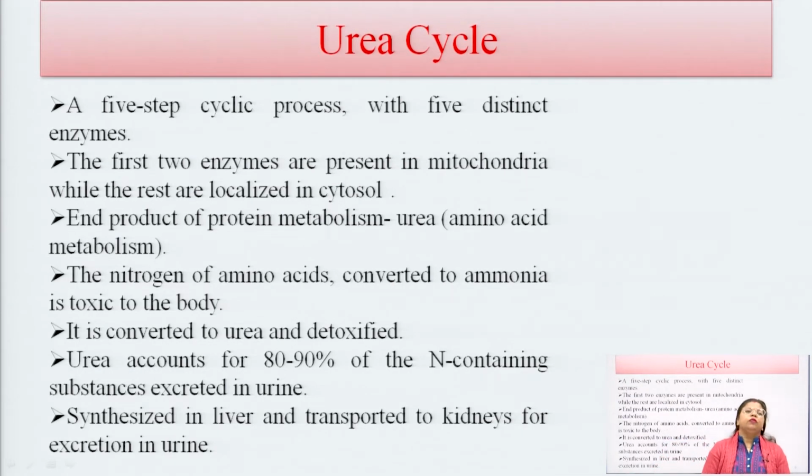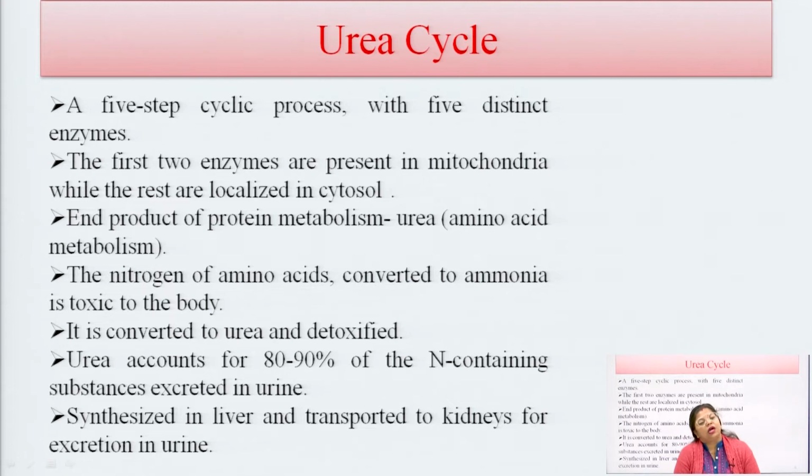So, after completion of these three reactions, the transamination reaction, deamination reaction and decarboxylation reaction, we shift towards the urea cycle. This urea cycle is a 5-step cyclic process with 5 different enzymes. The first 2 enzymes are present in the mitochondria, and the rest are localized in the cytosol. So, the urea cycle is responsible for the formation of urea.